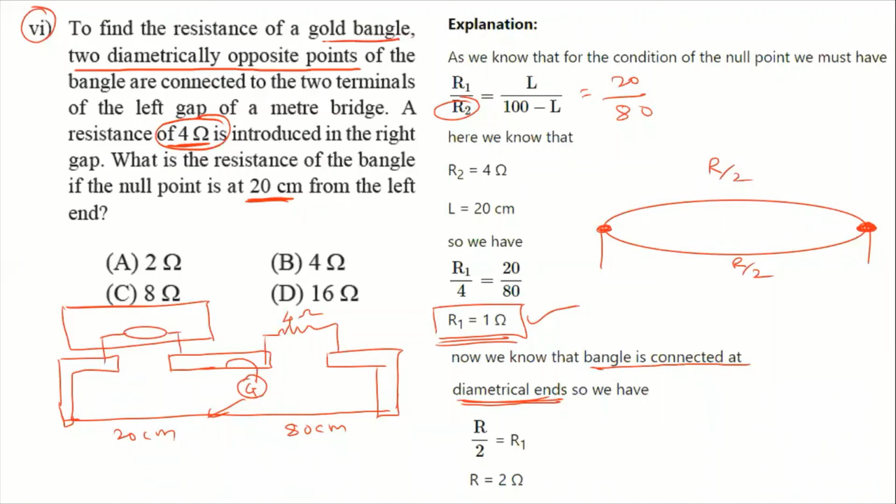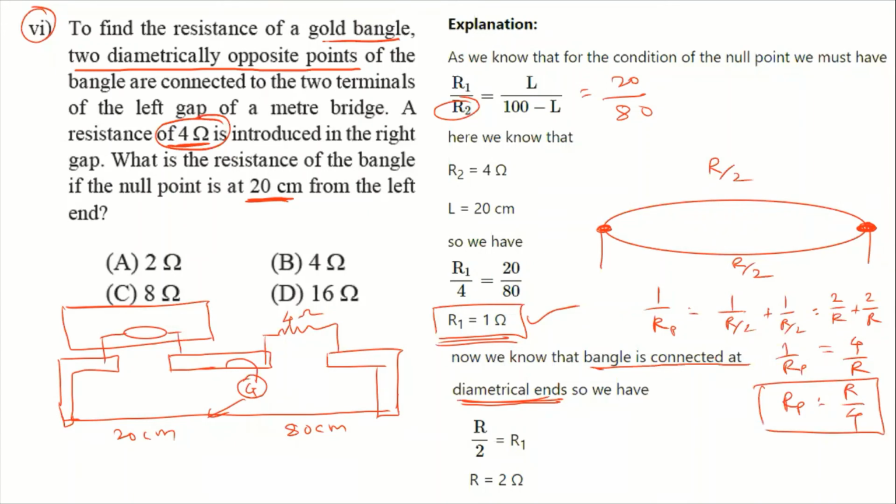Now we use here the parallel combination formula. 1 by R is equal to 1 by R by 2 plus 1 by R by 2. So it is 2 by R plus 2 by R, so it is 4 by R. So 1 by R in parallel is equal to 4 by R. So the parallel resistance we are getting is R by 4, and that R by 4 is 1 ohm.